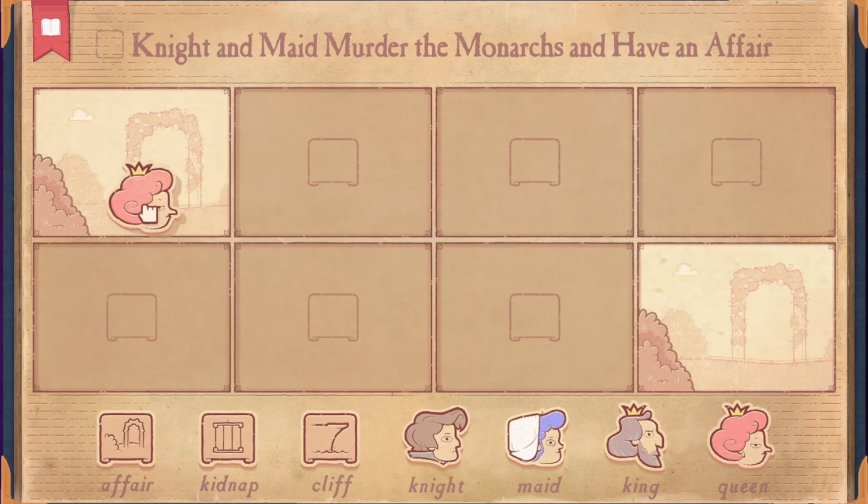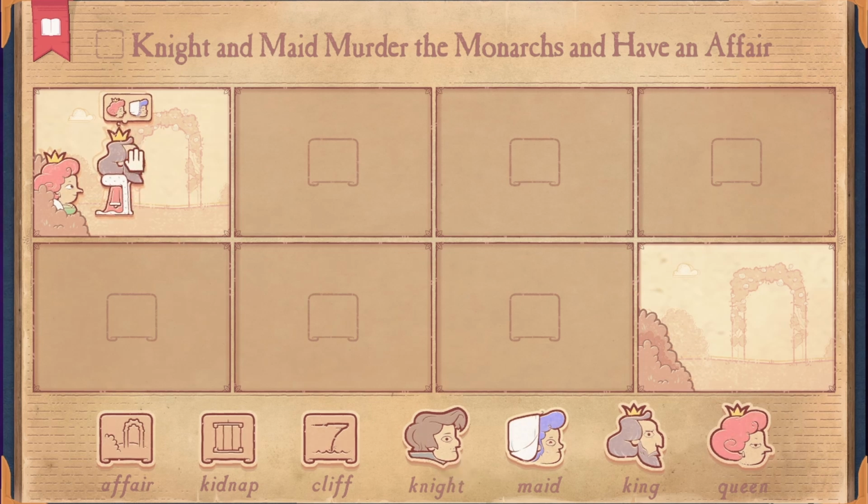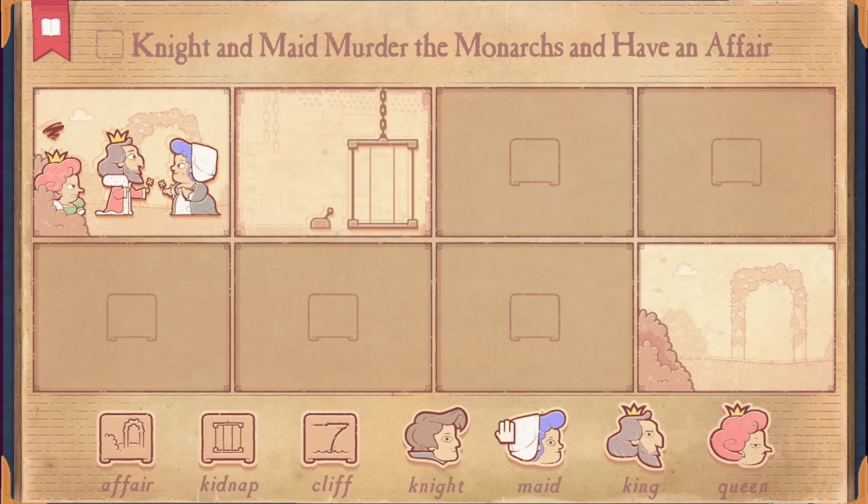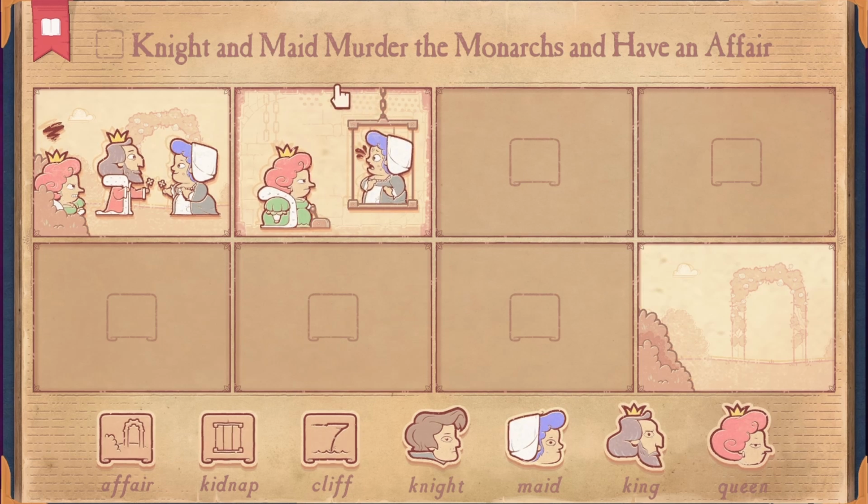So I'm guessing, thinking about the previous chapter here, that the queen spies the king, who's thinking about both the queen and the maid. She sees them flirting with each other, giving each other some flowers here. So she decides to kidnap the maid. And I think in previous chapters, when the king rescues the maid, he executes the queen for that.